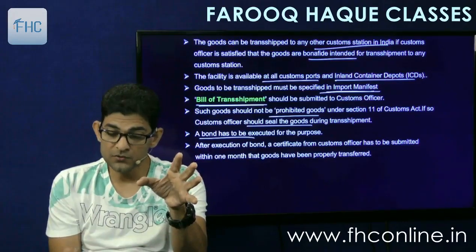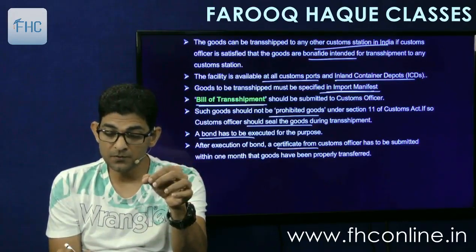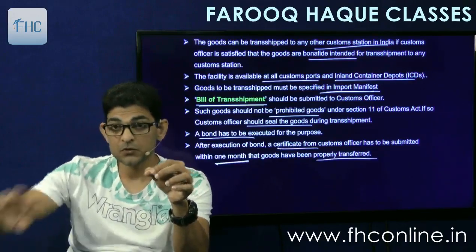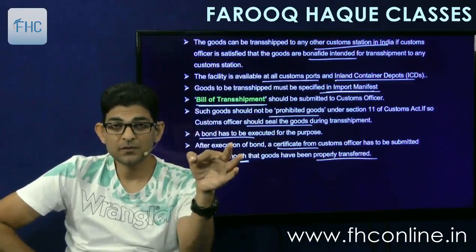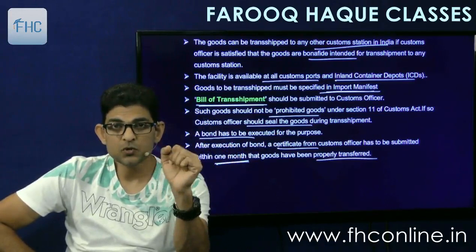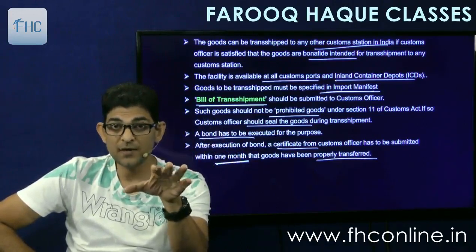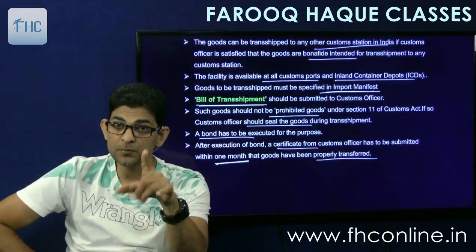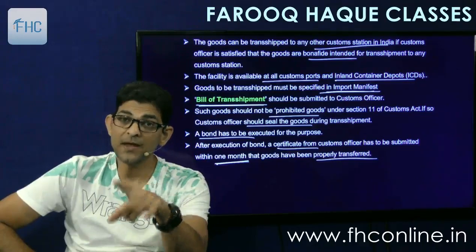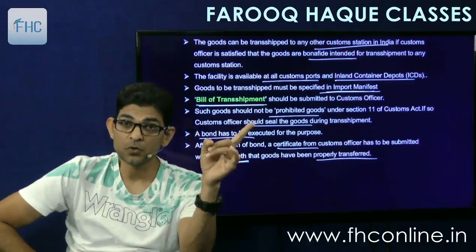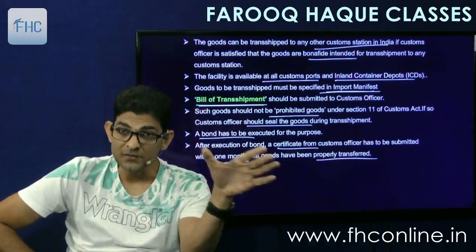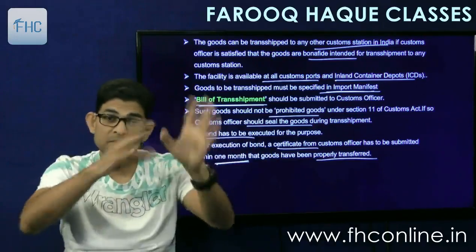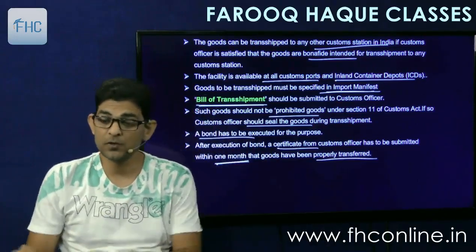After execution of bond, a certificate from customs officer has to be submitted within 1 month that goods have been properly transferred. So certificate from customs officer, which customs officer? Of the other port. Like you were telling in Bombay that you are taking the goods to Chennai. So when the goods are imported in Chennai and all the formalities are completed, you have to obtain a certificate from that customs officer of Chennai and submit it at Bombay port. Then your bond which you had filed at the Bombay port will get cancelled, because now it is proved that the goods have been properly imported from the other port.